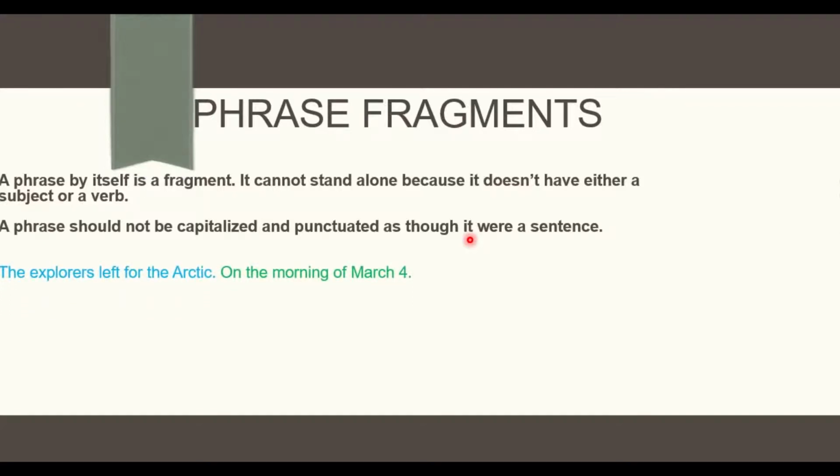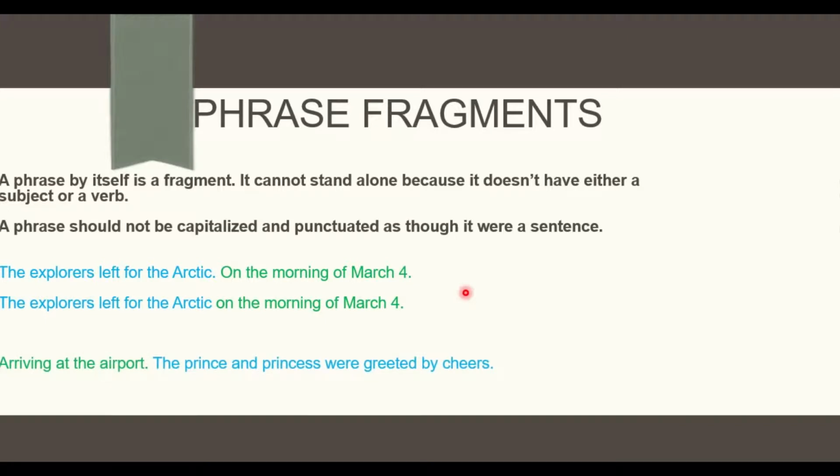For example, I have this one. The explorers left for the Arctic, period, on the morning of March 4th. This is incorrect because both of these are not sentences. The first one is, but the second one doesn't tell me anything. So I need to join these 2 elements so I can have a full idea. Now I can say the explorers left for the Arctic on the morning of March 4th.